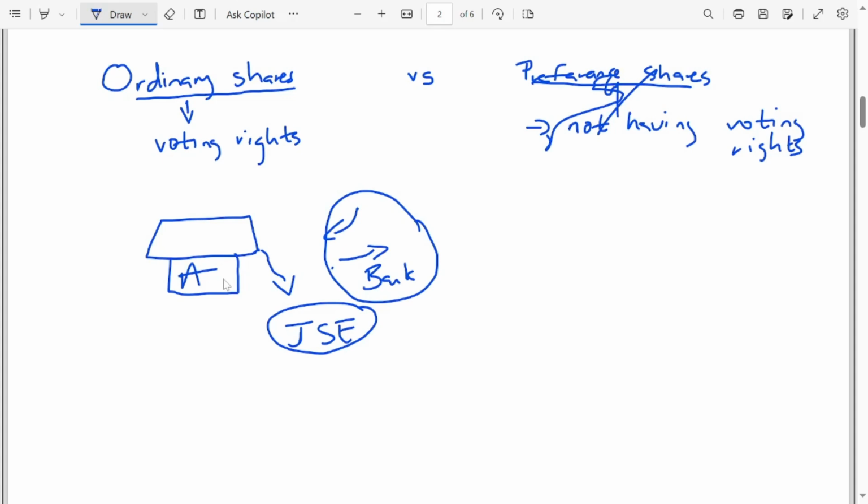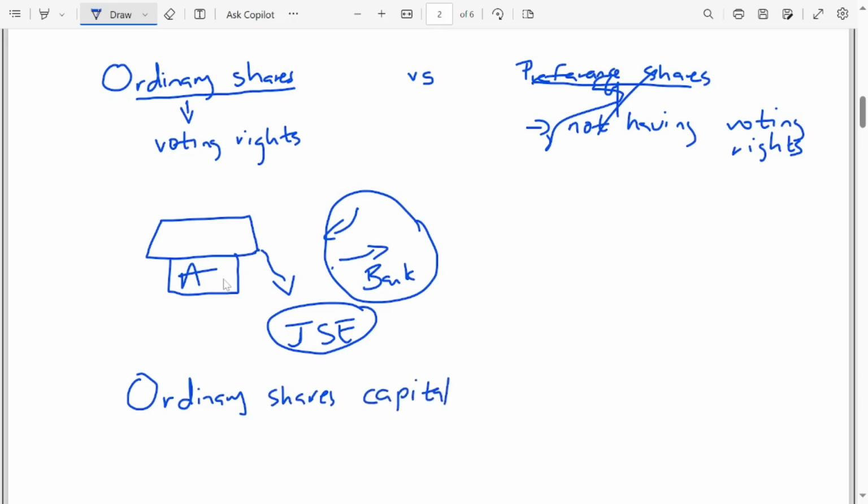So when they sell the shares there in JSE, more people come to buy the shares, right? So when these people come to buy the shares, it is going to mean that the cash of the business is going to increase, right? So what do we call that? Money that is coming from the people that are buying the shares of the company. We're going to call that money the ordinary share capital.